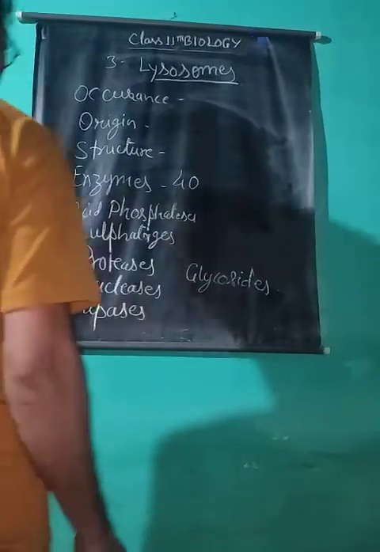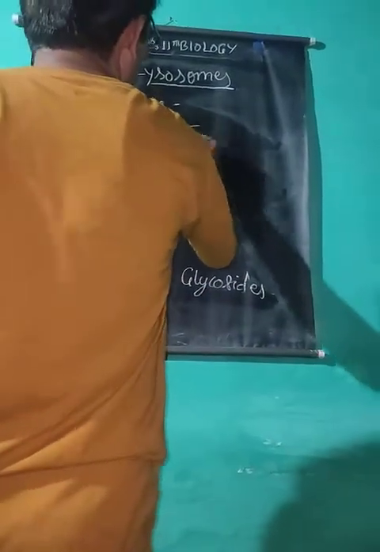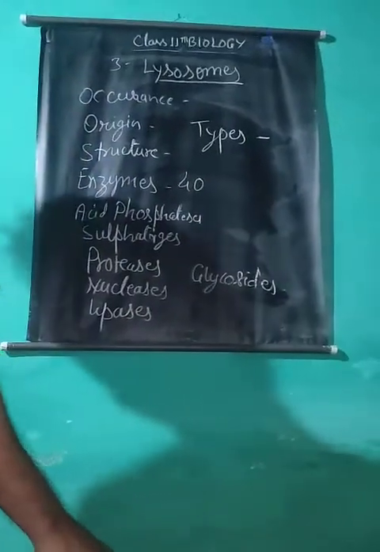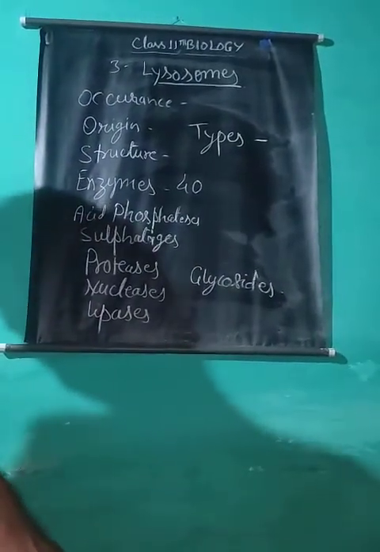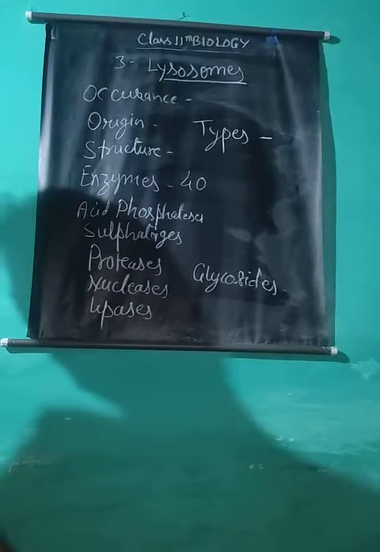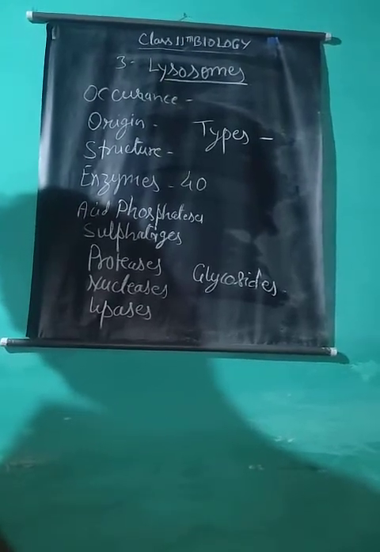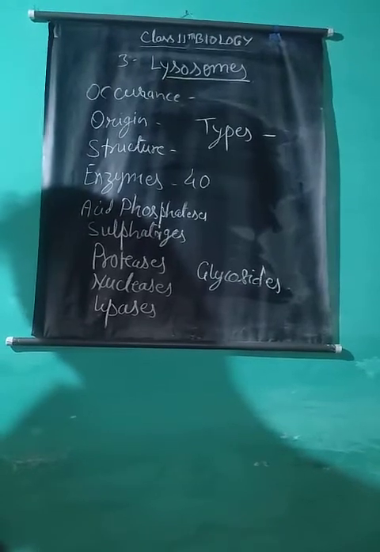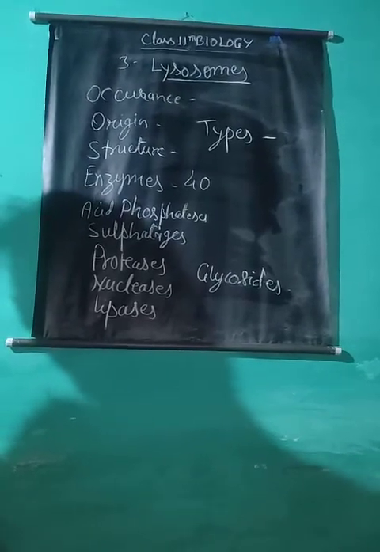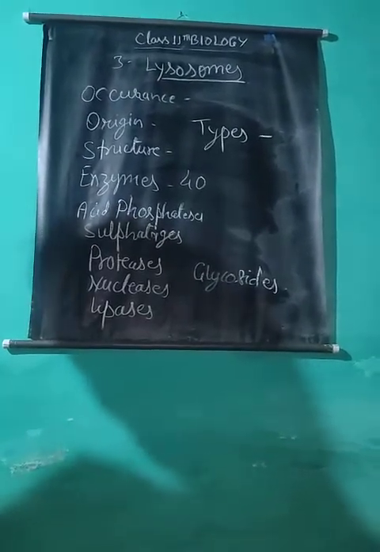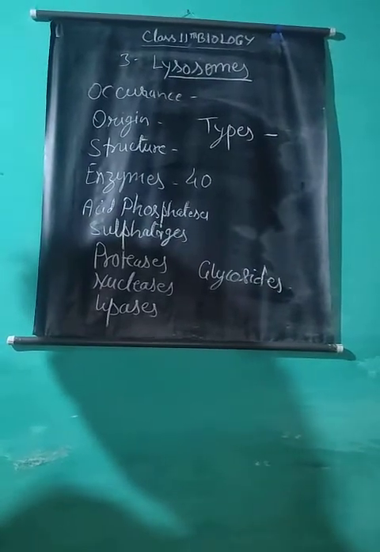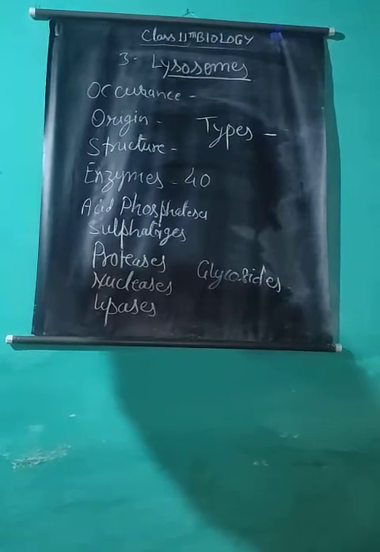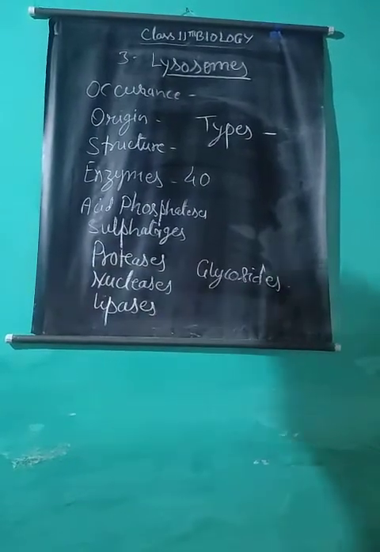Forms or types of lysosome. Lysosomes pass through various stages in the same cell. The phenomenon is called polymorphism, or existence of more than one morphological form. Depending upon their morphology and functions, there are 4 types of lysosomes. They are primary, secondary, residual body, and autophagic vacuoles.